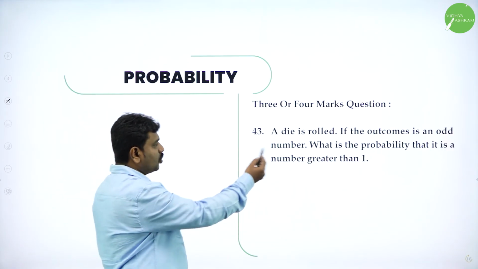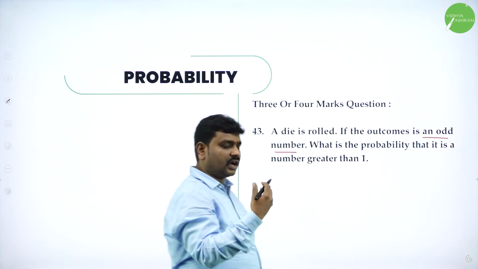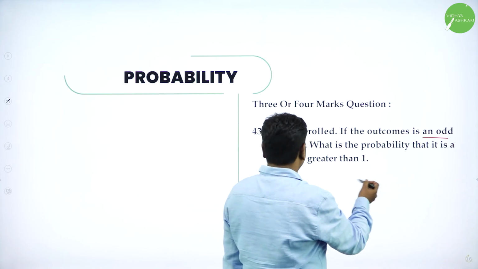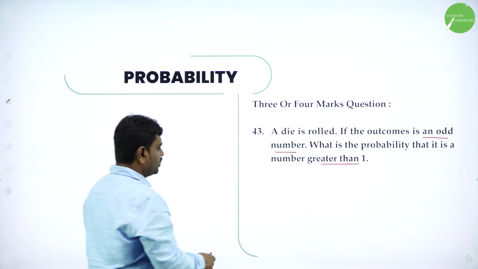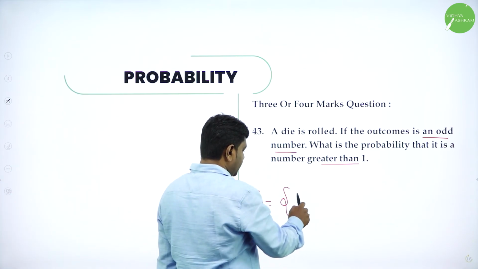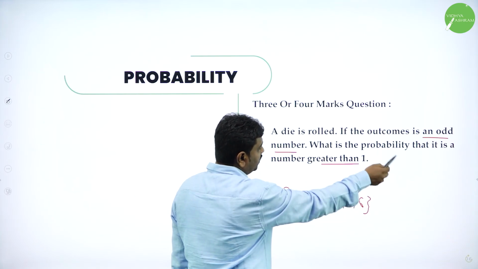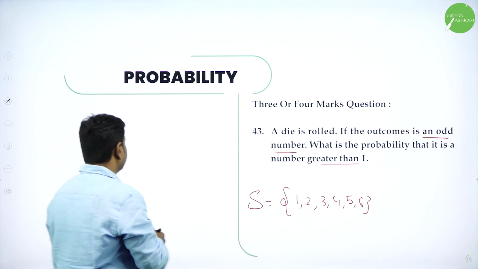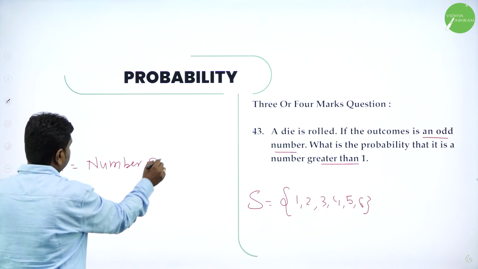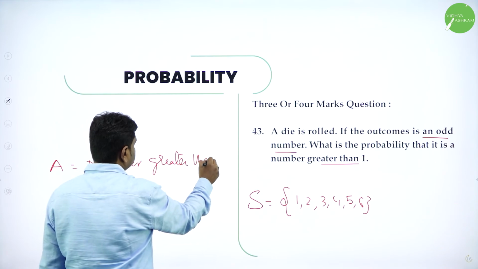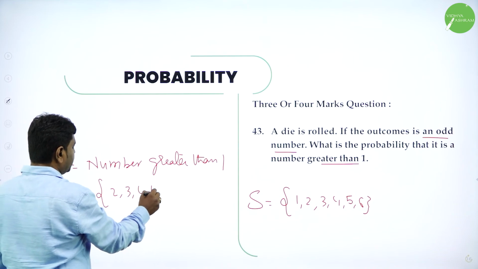Next, a die is rolled. The outcome is an odd number. They told that the outcome, after rolling the die, is an odd number. What is the probability that it is greater than 1? So define the events. When we roll a die, the sample space is 1, 2, 3, 4, 5, 6. Event A is number greater than 1. So event A, greater than 1, means it may be 2, 3, 4, 5, 6.